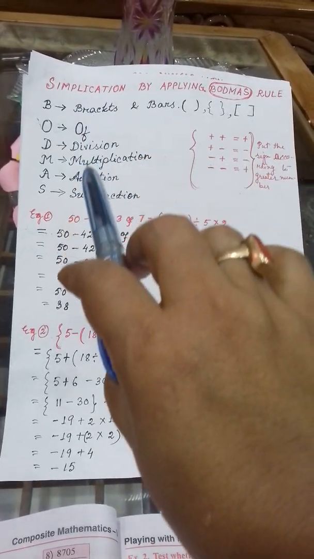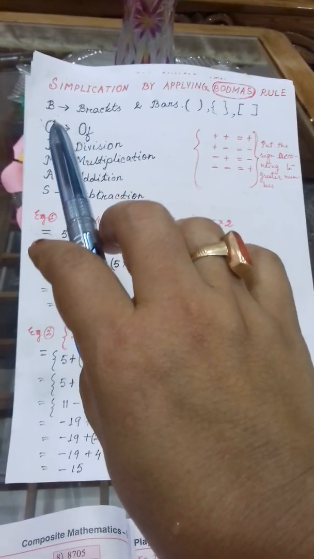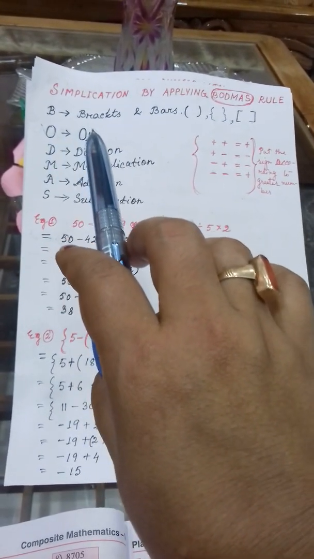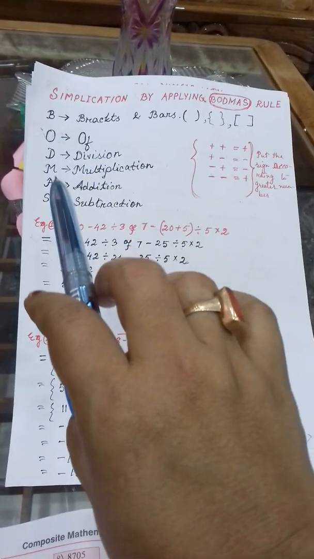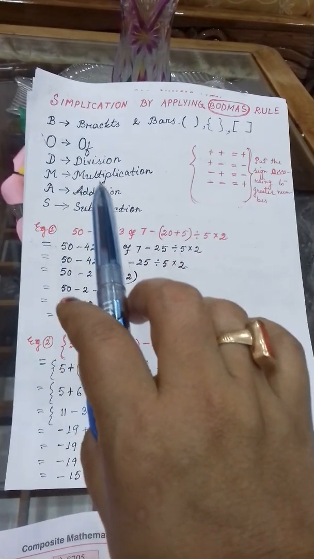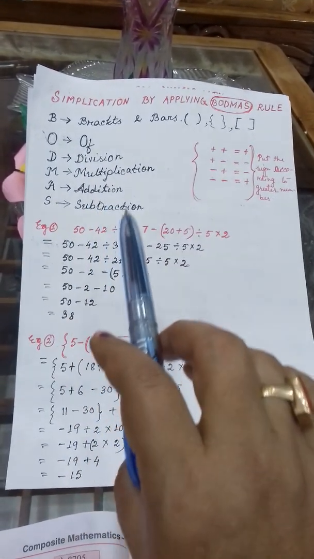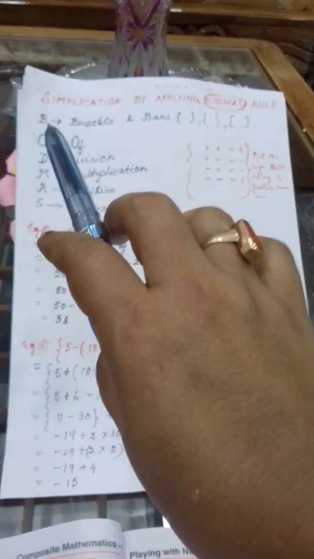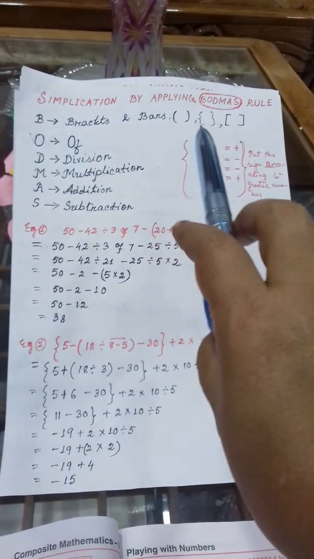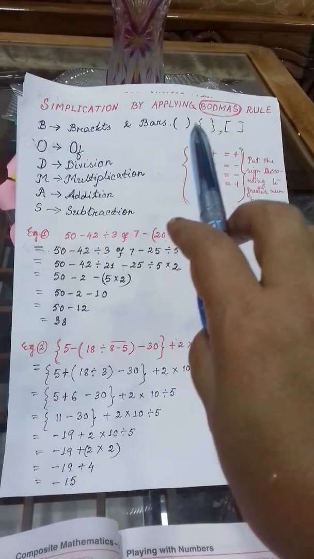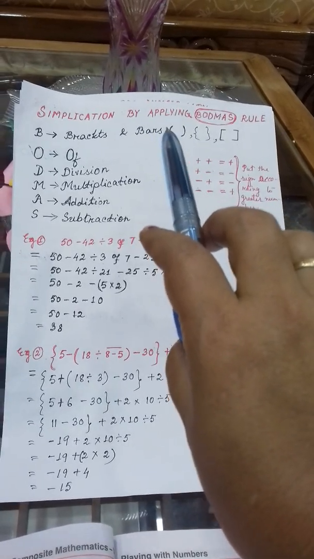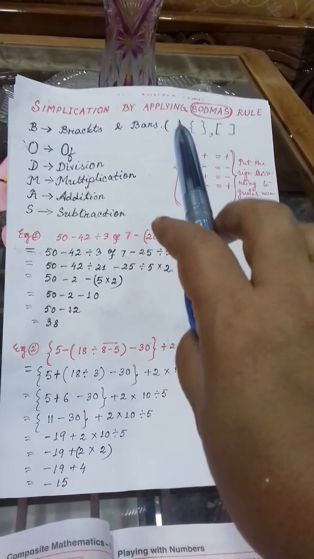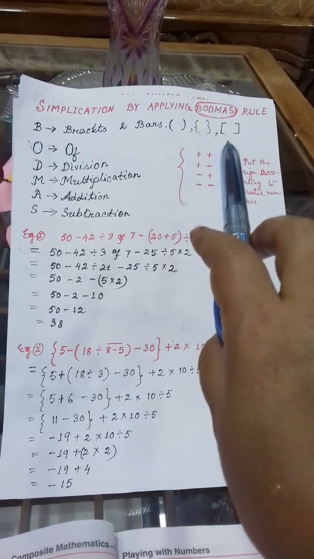What is the meaning of BODMAS? For each letter, what does it mean? B for brackets and bars, O for of, which also means multiply, D for division, M for multiplication, A for addition and S for subtraction. And B, brackets, means there are three types of brackets: first bracket, second bracket and third bracket. That means when a simplification has brackets, by seeing the first, second and third you have to move.